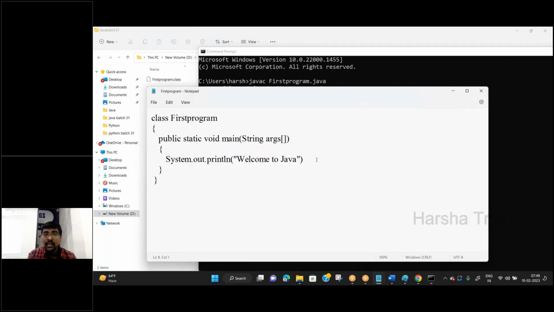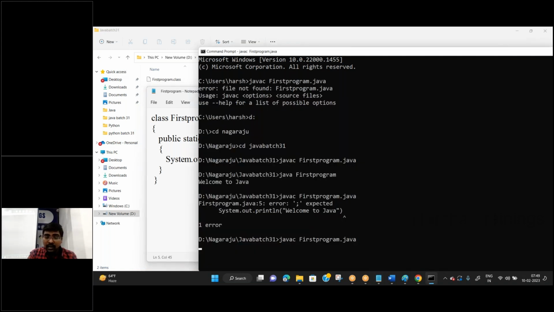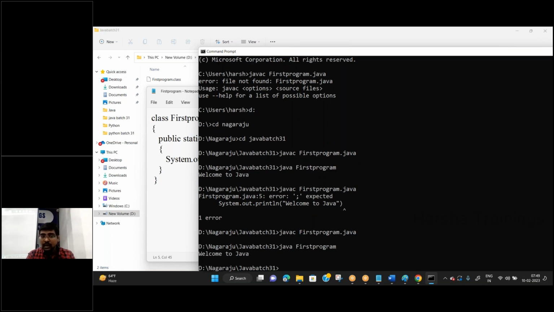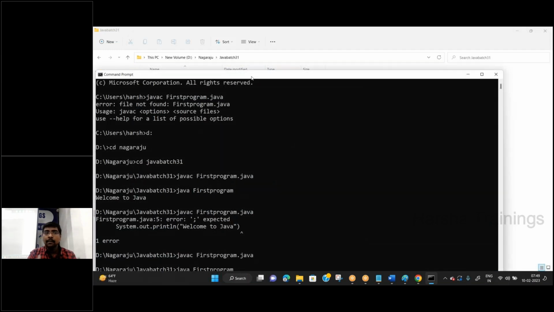Now what am I doing? Simply place the semicolon, save the program again, go to the command prompt, and then you get the output. By using the up arrow and down arrow, we directly select this one. Now, the program is completed successfully.